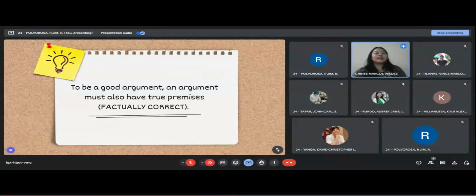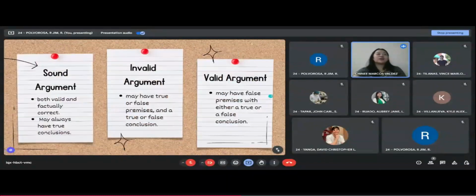So next slide. So we have here three types or three kinds of argument. We have sound, invalid, and valid. So for sound argument, so argument is both valid and factually correct and may always have true conclusions. So here premises are true and the conclusion follows from the premises. So we can consider an argument to be sound if it is both valid and has all true premises. So second is invalid argument.